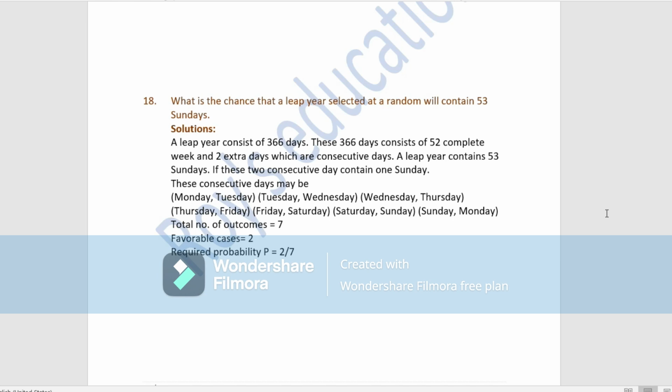So let's start with the question. What is the chance that a leap year selected at random will contain 53 Sundays? Okay, so how are you going to solve the problem?